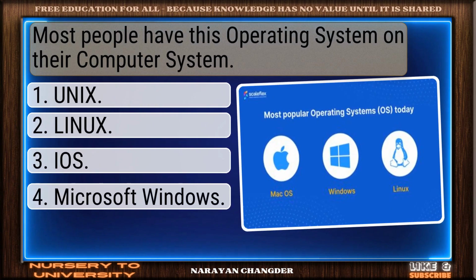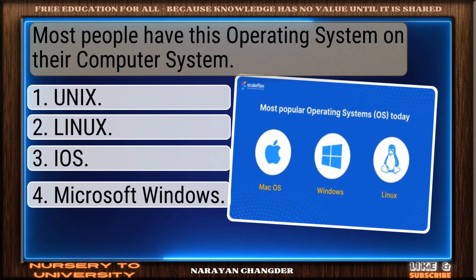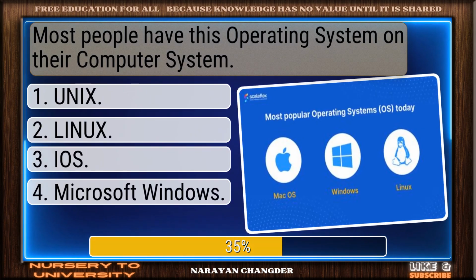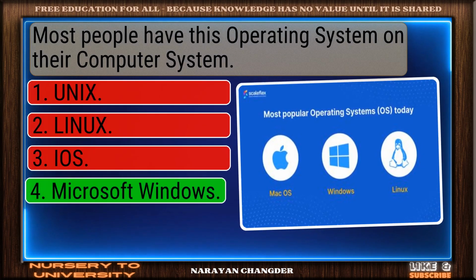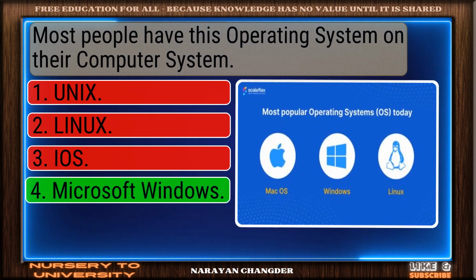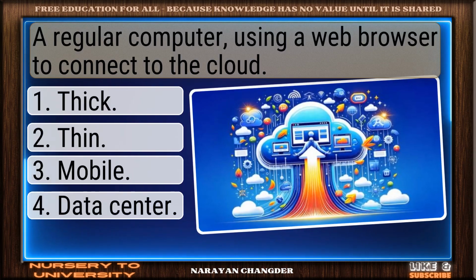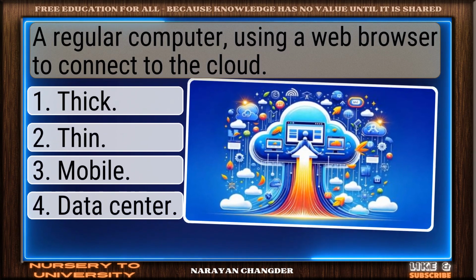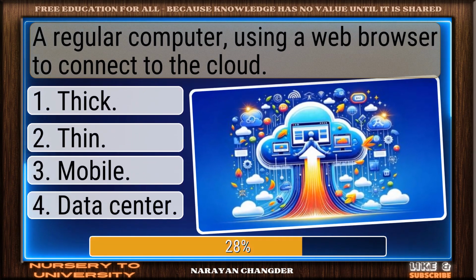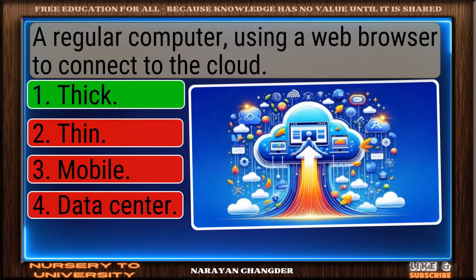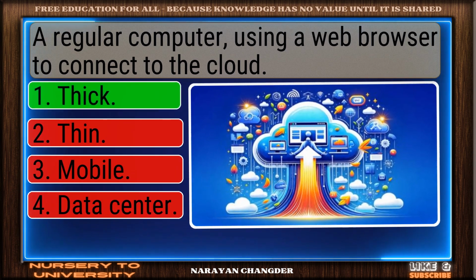Most people have this operating system on their computer system. Good thinking. Microsoft Windows is right. A regular computer using a web browser to connect to the cloud. Sharp thinking. Thick is right.